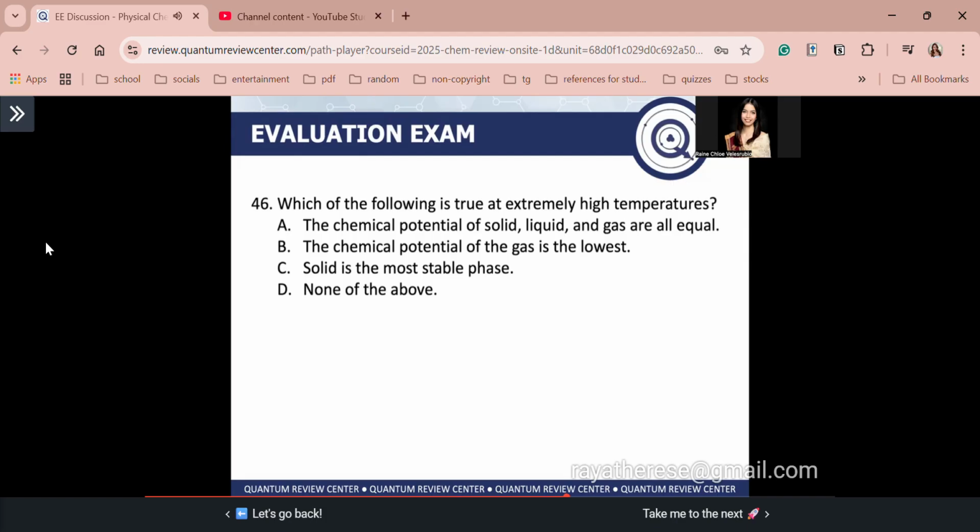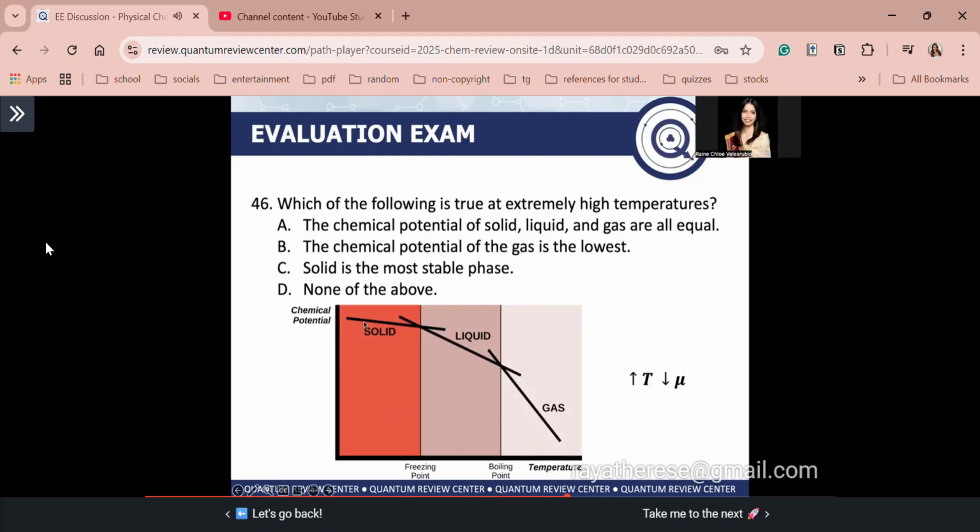Guys, madali lang to, di ba? At extremely high temperatures, recall our graph for chemical potential. The y-axis refers to the chemical potential, tapos temperature naman sa x-axis. Now, among solid, liquid, and gas, sino ang may lowest chemical potential? Syempre, si gas, di ba? Recall, guys, as you increase the temperature, the chemical potential of the gas decreases. Imagine, if you increase the temperature, the gas molecules will move much faster, so there is less tendency for them to react. Since there is less tendency for them to react, okay na sila. That's why they have a low chemical potential. They are stable in that phase.